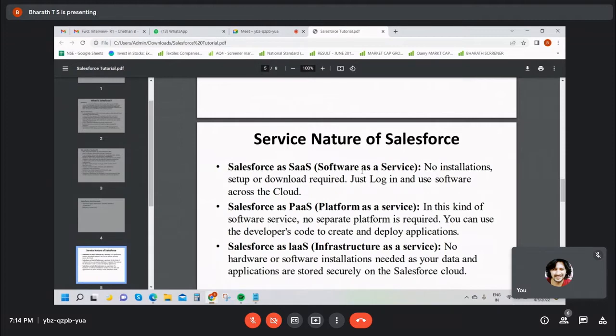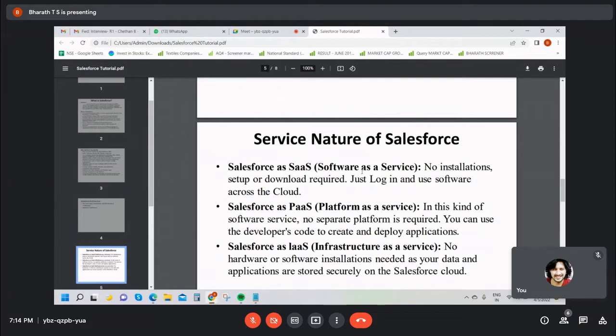See, guys, you know Java, C, C++, any coding language from your college days. If you install JRE, JDK, you can run the code in the command prompt, right? But in Salesforce, no installation, setup or download is required. Just log in to Salesforce across the cloud.